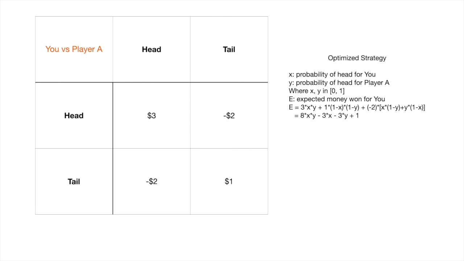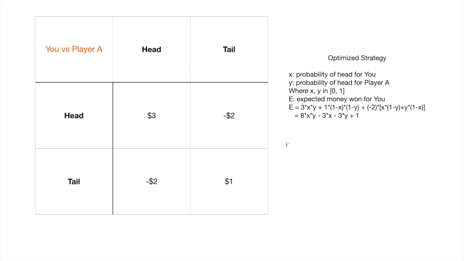We can use the formula from the previous page, but replace the 1/2 random probability with X and Y, and then we get this equation. E equals the first term for the probability of both heads, the second term for the probability of both tails, and the next one for the case of one head and one tail. Then you can group all the terms and get this final one.